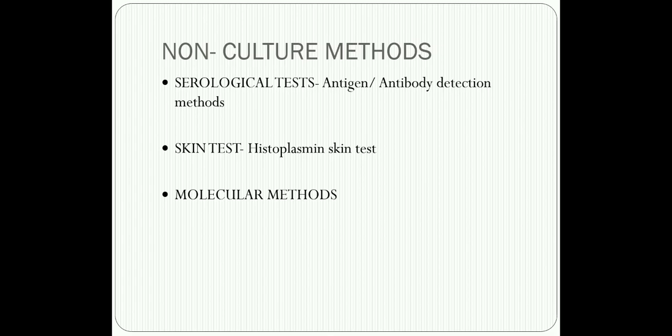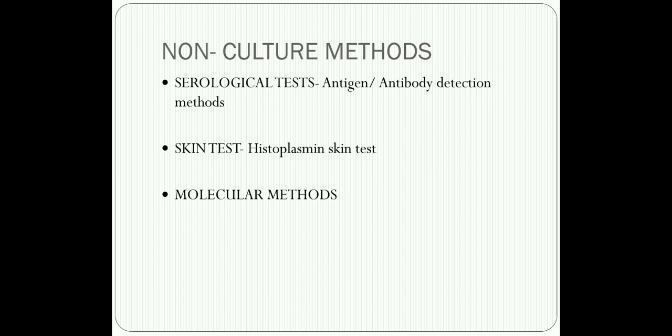In fact, certain tests like your 1,3 beta D glucan test have been used as a prognostic tool to determine the outcome of invasive fungal infections, especially for Pneumocystis jirovecii, invasive aspergillosis, and invasive candidiasis. There is an organization called EORTC, that is European Organization for Research and Treatment of Cancer and Mycoses Study Group consensus.